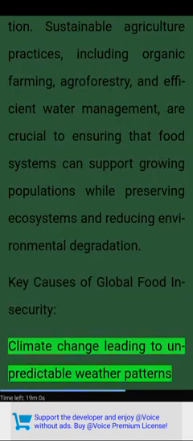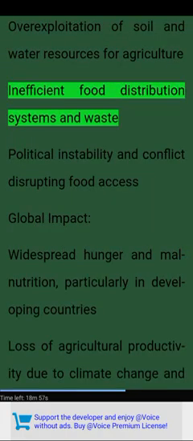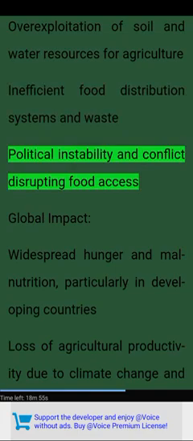Key causes of global food insecurity. Climate change leading to unpredictable weather patterns. Overexploitation of soil and water resources for agriculture. Inefficient food distribution systems and waste. Political instability and conflict disrupting food access.